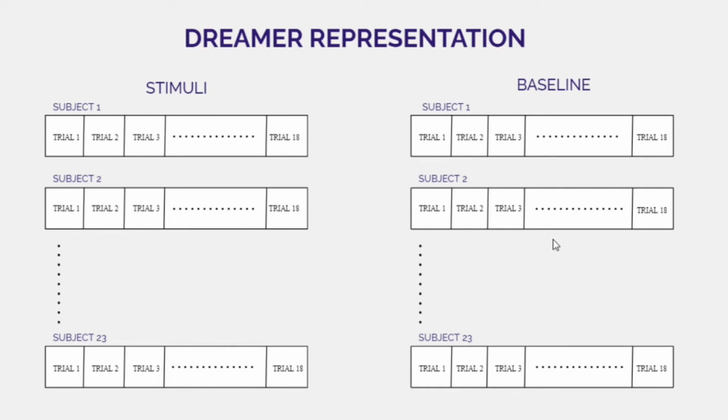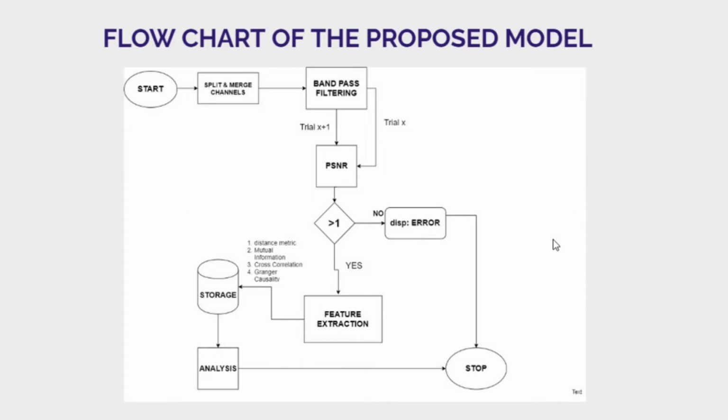The diagrammatic representation for the DREAMER dataset, where 23 subjects are shown 18 film clips over one session. The emotional cues so obtained are calmness, surprise, amusement, fear, excitement, disgust, happiness, anger, sadness, respectively.